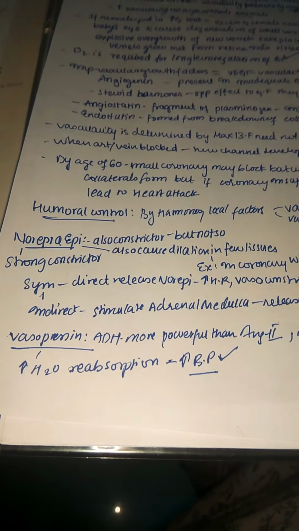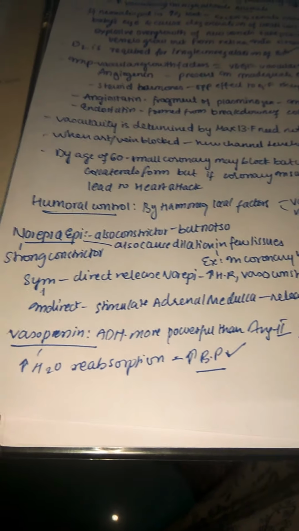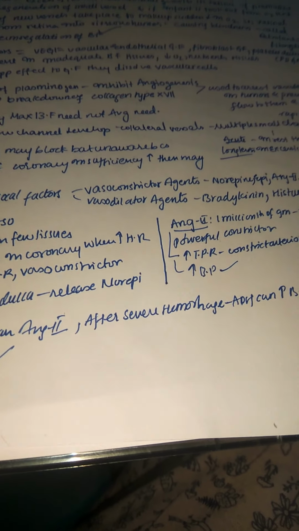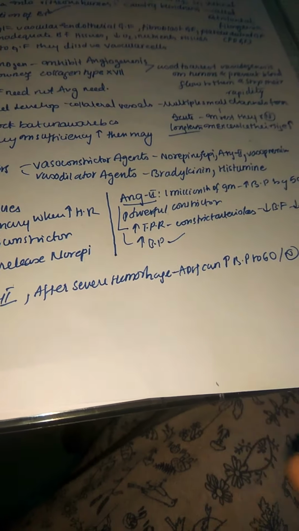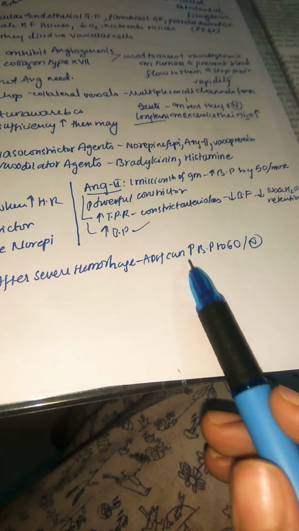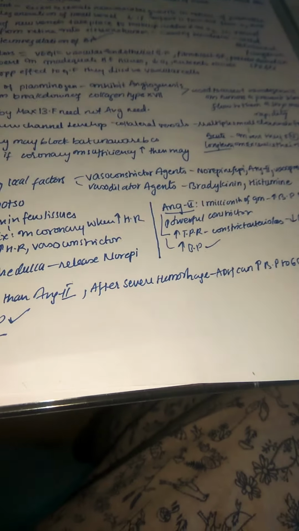And next we have vasopressin. This is also called antidiuretic hormone, ADH, and it is more powerful than angiotensin 2 in vasoconstriction. After a severe hemorrhage, ADH can increase the BP by about 60 millimeters of mercury, sometimes even bringing it back to normal.